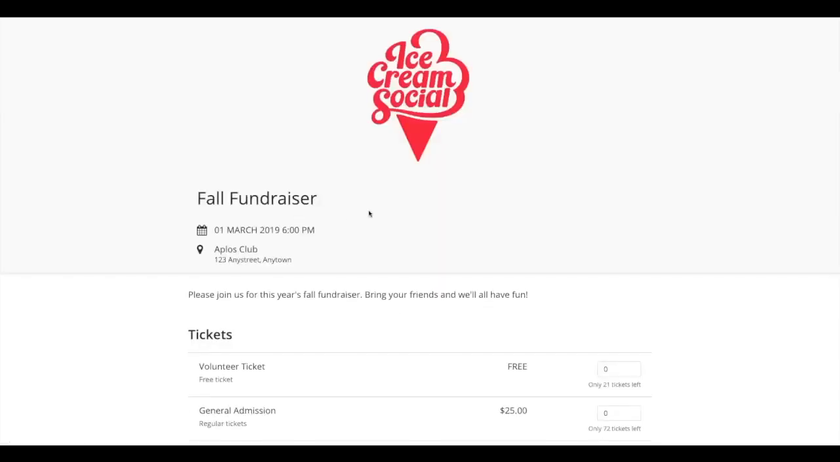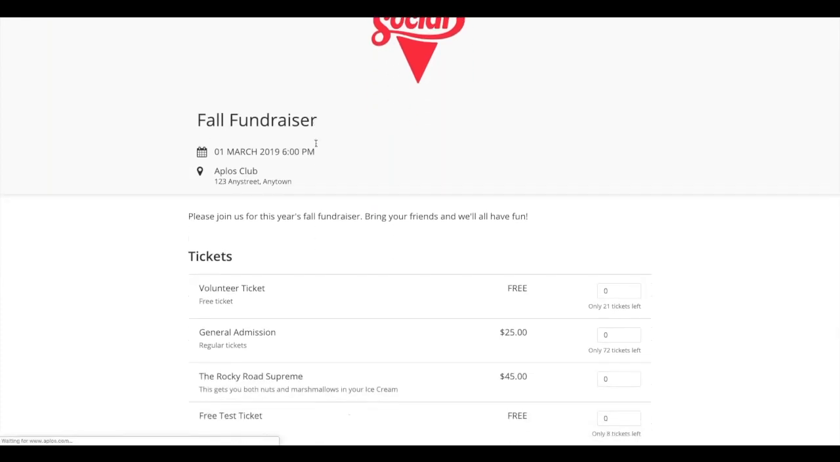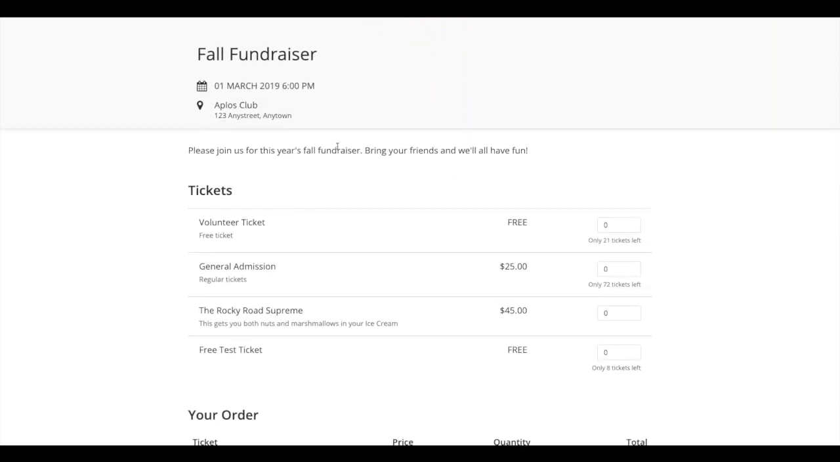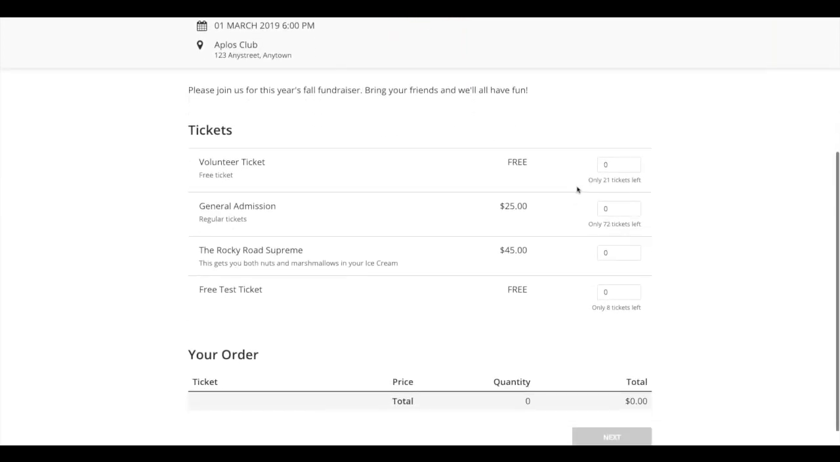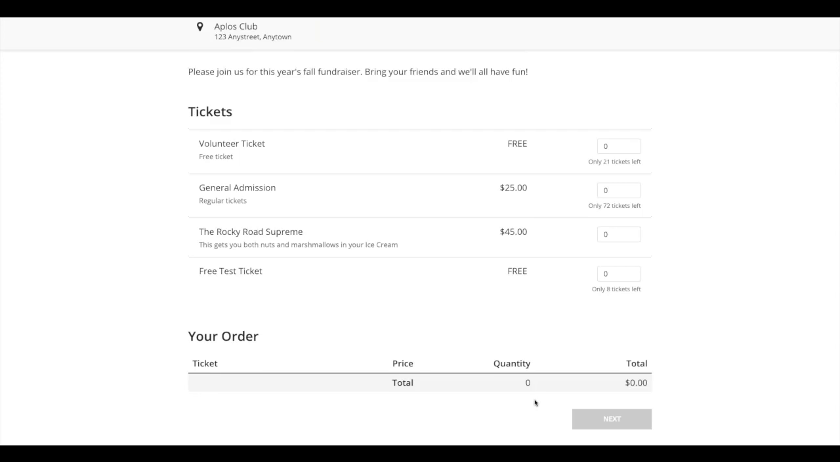All right, so here is an event that we created. We have the little logo at the top, the title of what the fundraiser is for, the date of the event, where it's going to be located, a little summary about the event, and then here are the different tickets that I can choose from. So you can have free tickets, you can select how many you want of those, or if you want a paid ticket, you can choose from those. Once you've selected which tickets you want, you just proceed from there and enter in your billing information.